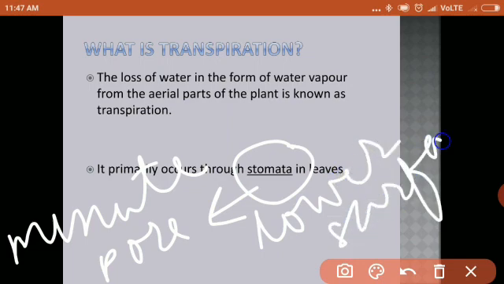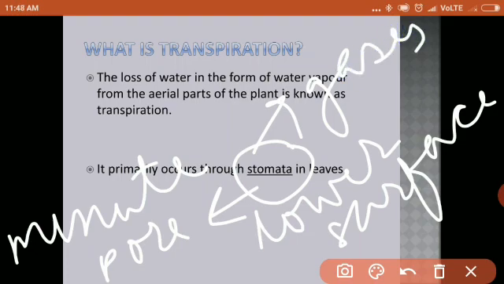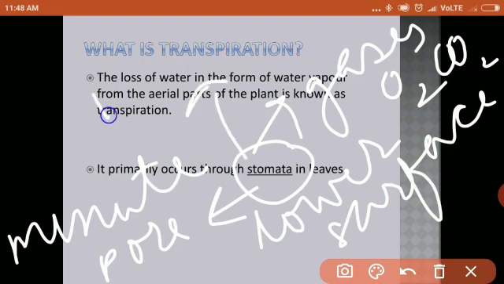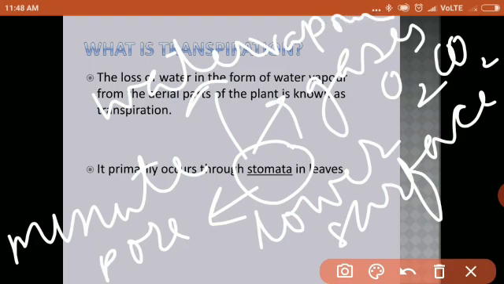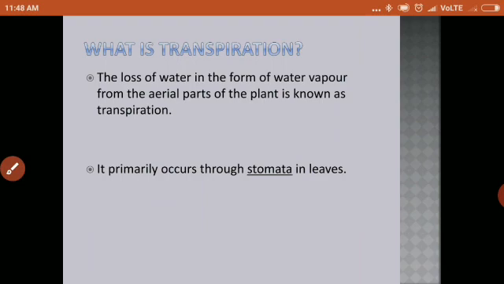What is the main role of stomata in the leaves? Exchange of gases, isn't it? Oxygen and carbon dioxide. But together with exchange of gases, it also loses water in the form of water vapor. Okay, so now you know what is transpiration and which part of the plant is mainly responsible for transpiration. Yes, all the aerial parts, but primarily it occurs through the stomata in the leaves.